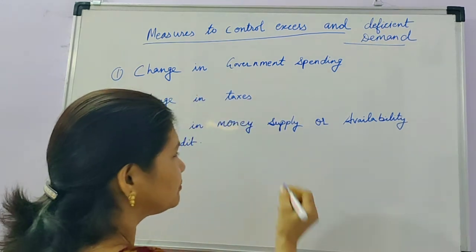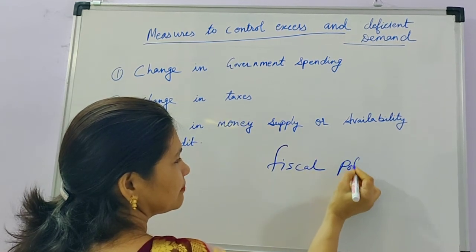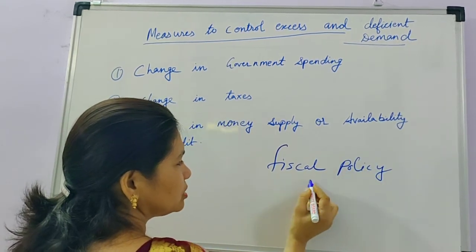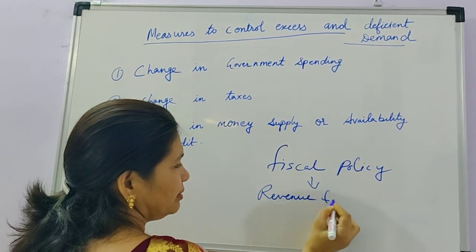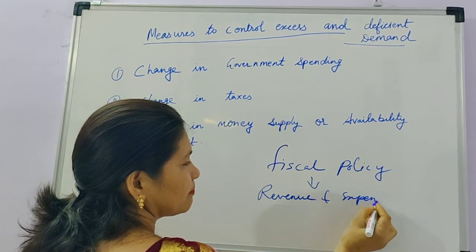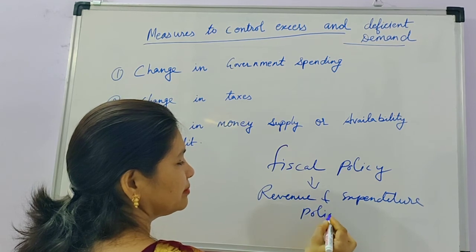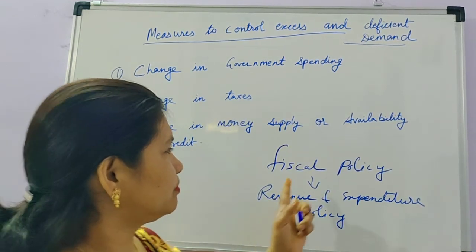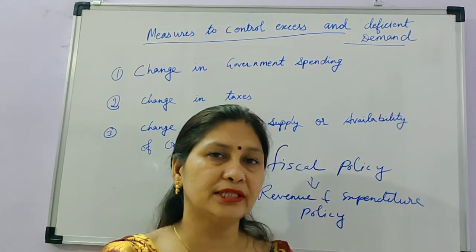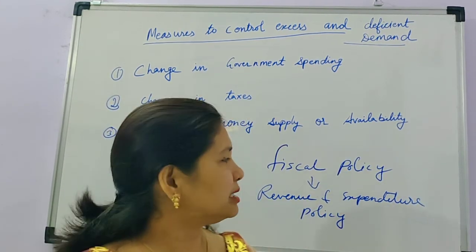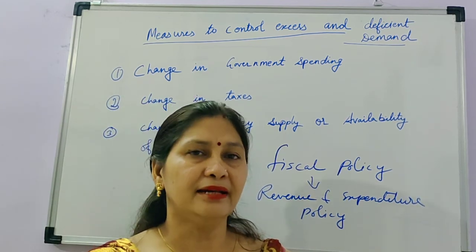Fiscal policy, you know, this is spelled FISCAL, fiscal policy. And this policy is also known as the revenue and expenditure policy of the government. This is known as fiscal policy, revenue and expenditure policy, and also it is known as budgetary policy. So this will be done by the government to control the problem of excess demand and deficient demand.